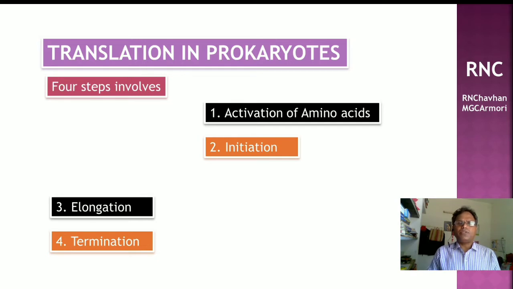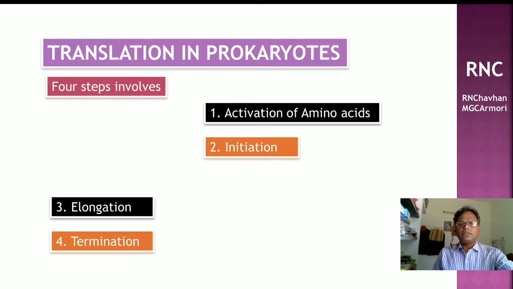For N-formyl methionine, two types of tRNA are used, that is tRNA met methionine and tRNA f met, that is formyl methionine. Similarly, all 20 amino acids are activated. Aminoacyl AMP enzyme complex, which forms in the activation of amino acids, bonds to their specific tRNA forming aminoacyl tRNA. ये सब बातें हमने एक्टिवेशन ऑफ अमीनो एसिड्स में पढ़े हैं.